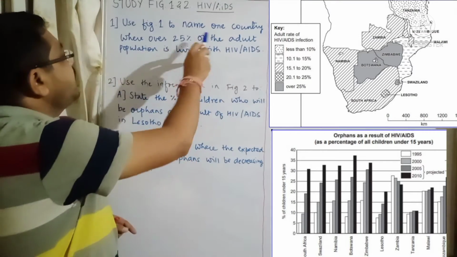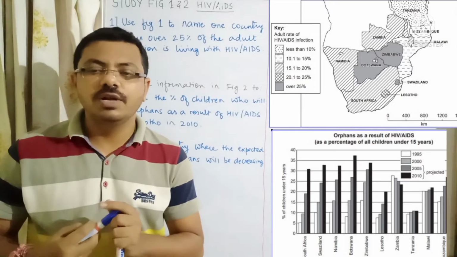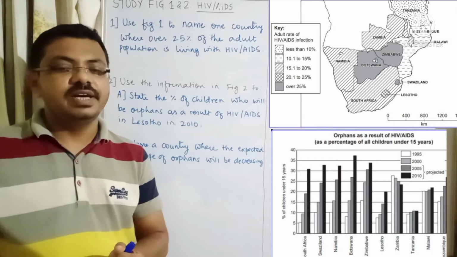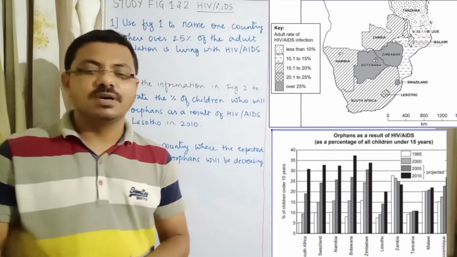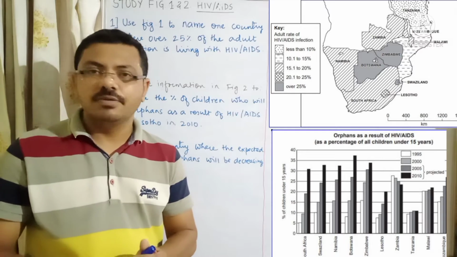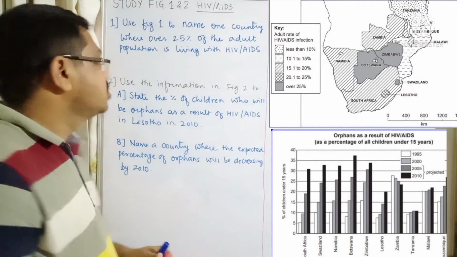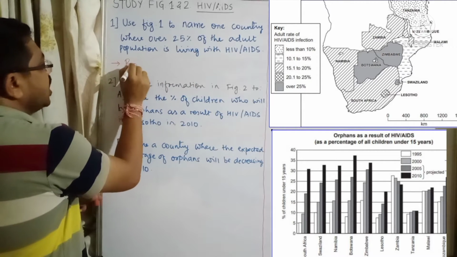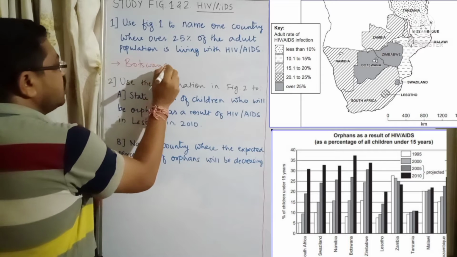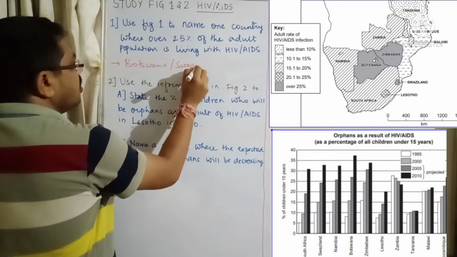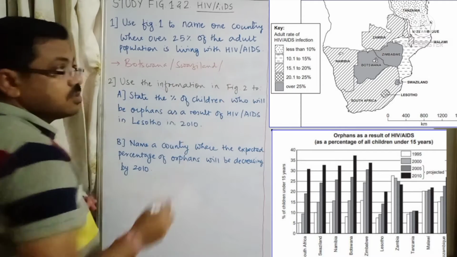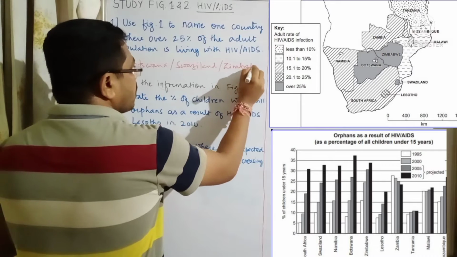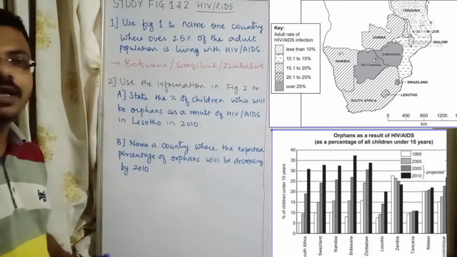So here what is written, name one country, means out of 3 you have to name only one country, because if you look at the key, over 25% population living with HIV AIDS are only in 3 countries, Botswana, Zimbabwe, and Swaziland. So you can name either Botswana, Zimbabwe, or Swaziland. So here the answer, as you can see in the image, you can write Botswana, that's it, or you can write Swaziland, or the third one which is given is Zimbabwe. So that's it. Any one country you have to name.